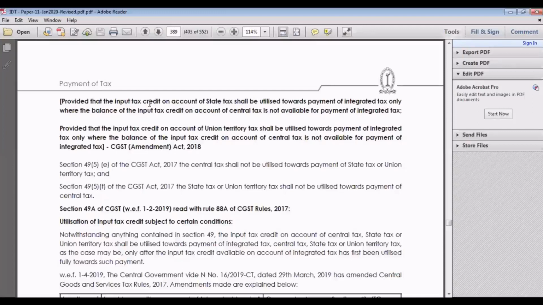So if you see here, input tax on account of state tax shall be utilized towards the payment of integrated tax only where the balance of input tax on account of central tax is not available. Same scenario for union territory tax also: if central tax is not available, then only you can adjust it with this particular tax. When CGST is adjusted, then only you can go for SGST. So this is the basic introduction about the adjustment of tax and other scenarios.